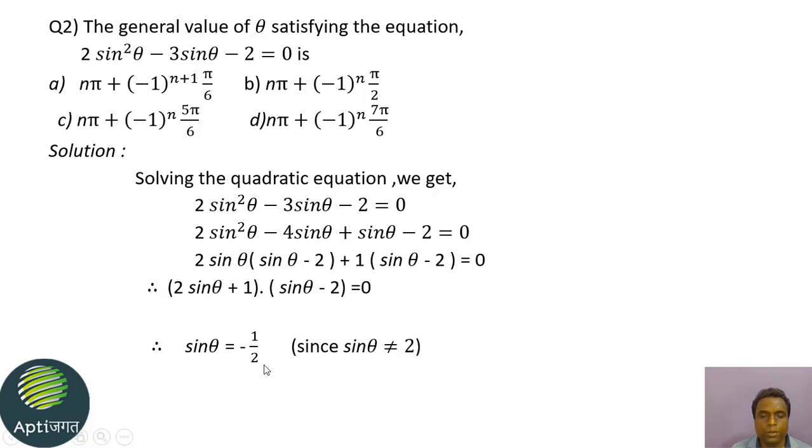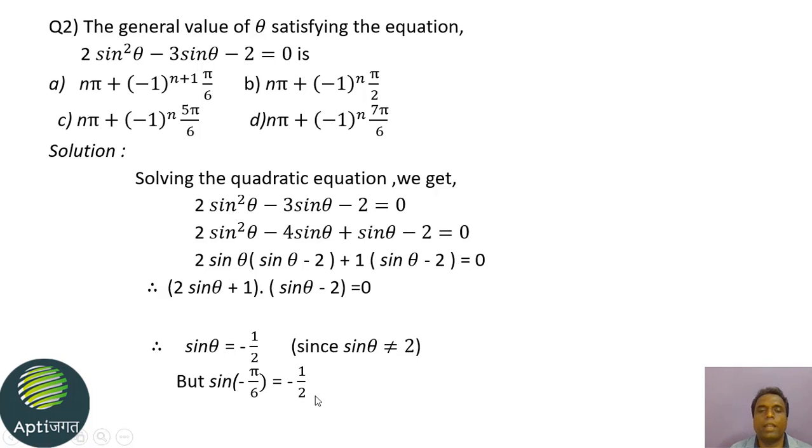It is of the form sin theta equal to sin alpha. So now we have to find out the value of alpha. What is sin alpha equal to minus half? We have sin minus pi by 6 equal to minus half.